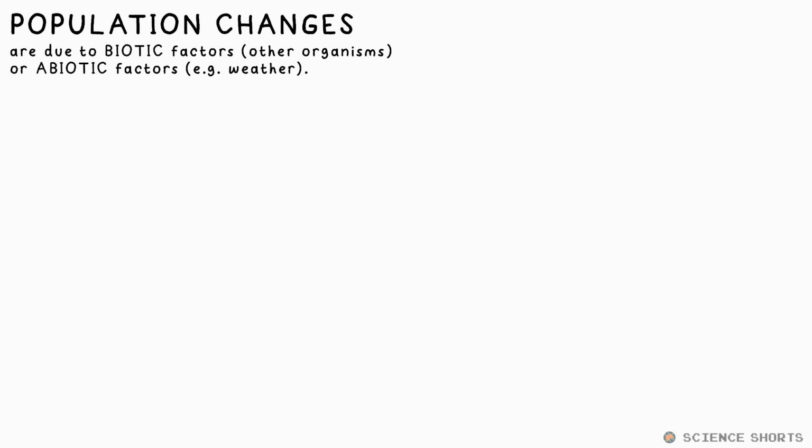The number, distribution, and density of a population in any ecosystem or community is affected by biotic factors, like predators, and abiotic factors, like temperature, light, pH, and humidity. The last three are particularly important for plants. Both types of factors can help a population thrive, while others can limit its growth.